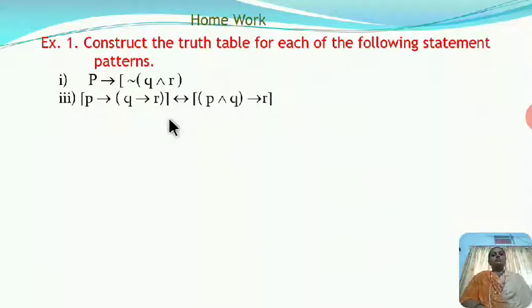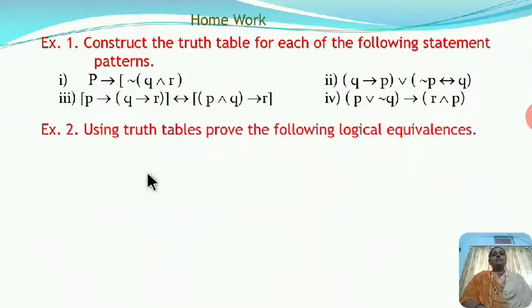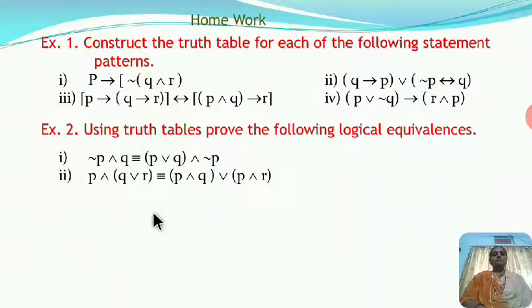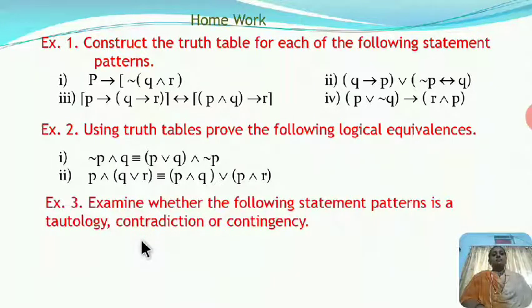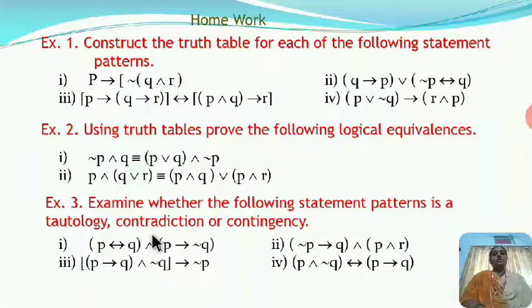Now here is some homework for you that we will solve at home. In the first problem we have to find the truth table for the given statement patterns. In the second example, using the truth table, we have to prove some logical equivalences. In the third example, we have to examine whether the statement is a tautology, contradiction, or contingency. Now solve these problems for homework.